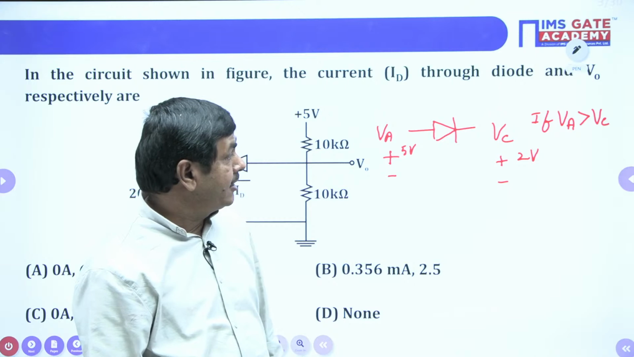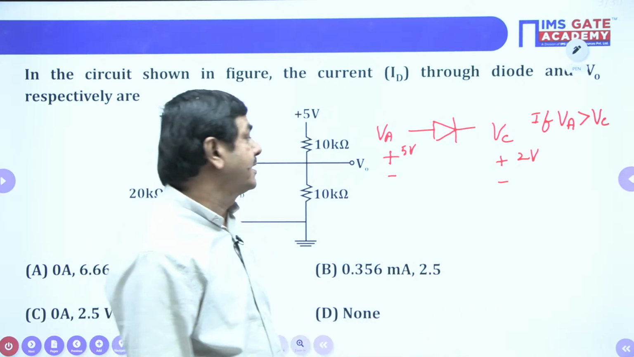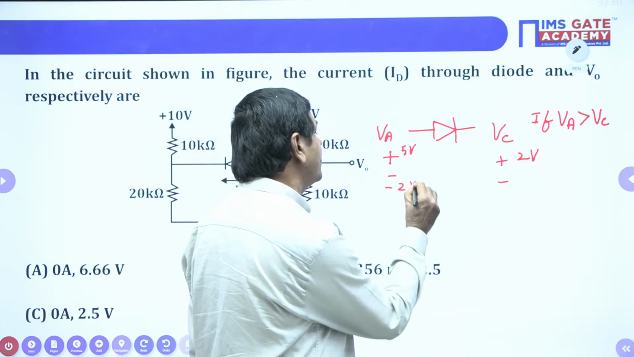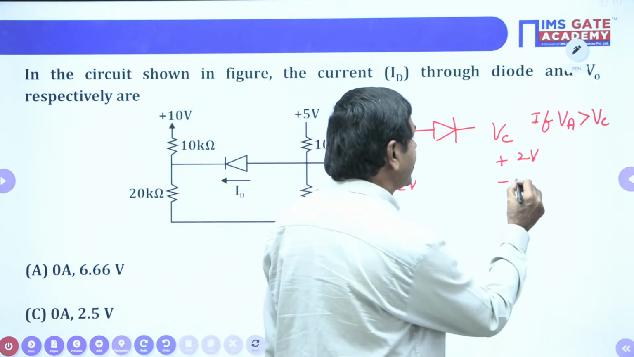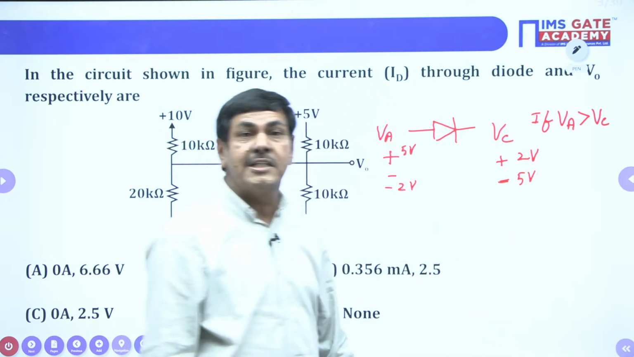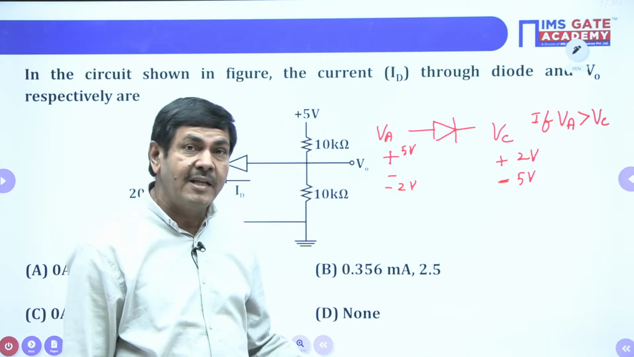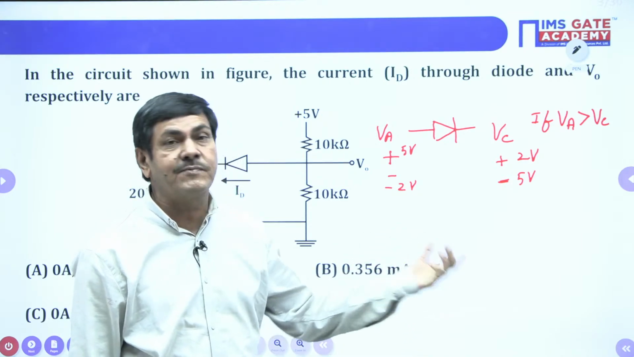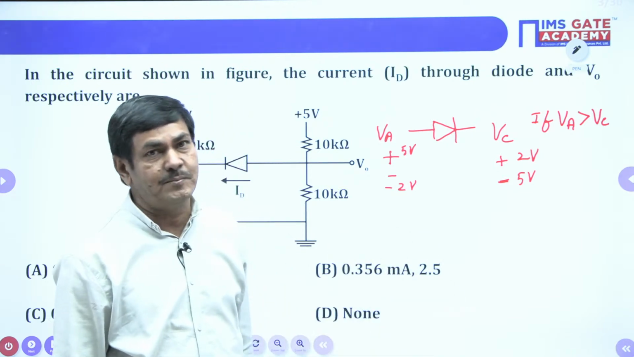Sometimes students will get a doubt: sir, how can you say when both are negative? You watch it. Suppose I am giving anode voltage of -2 volts, for example, and cathode voltage of -5 volts. Now is the diode forward bias or reverse bias? Even in this case the diode is forward bias, because -2 volts is greater than -5 volts. Anode voltage is greater than cathode voltage here also.